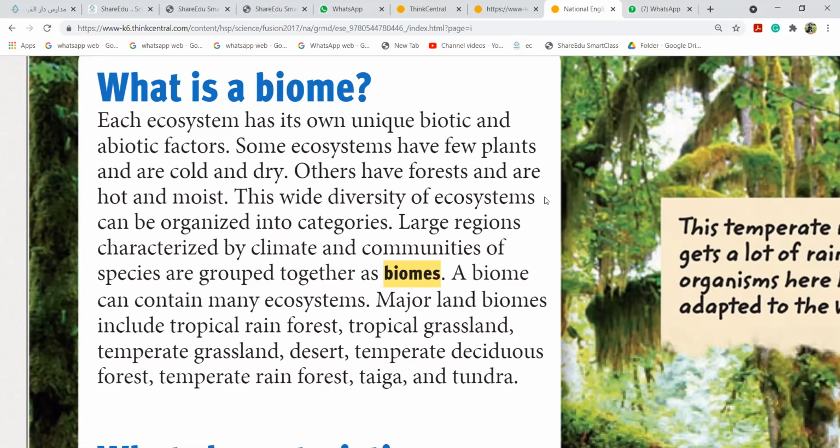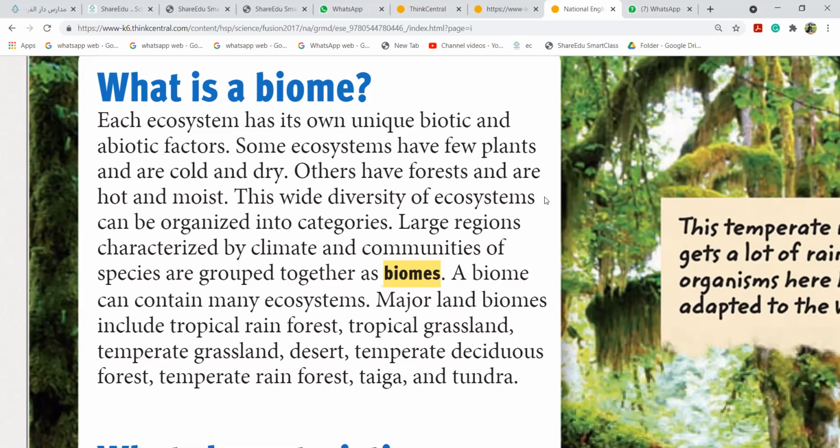This wide diversity of ecosystems can be organized into categories. Large regions, categorized by climate, and communities of species are grouped together as biomes. A biome can contain many ecosystems. Major land biomes include tropical rainforest. Stop till here. Let me explain biomes first, and then we'll see the different types of biomes.